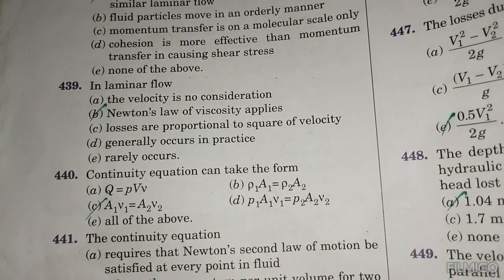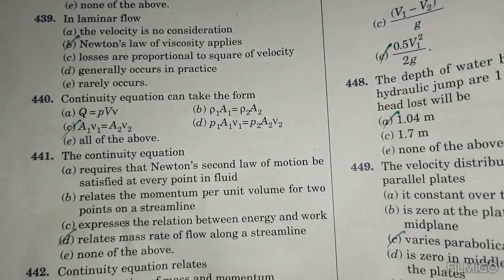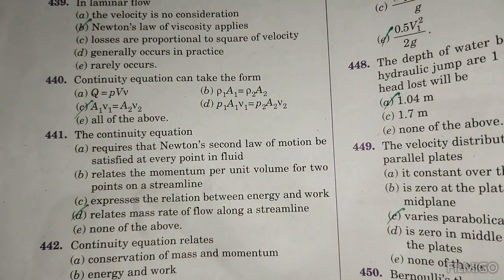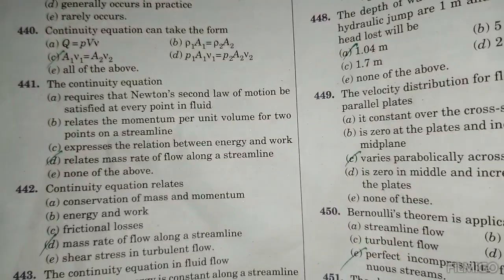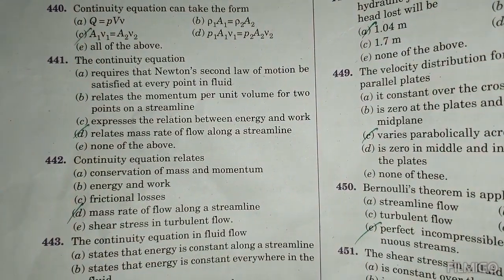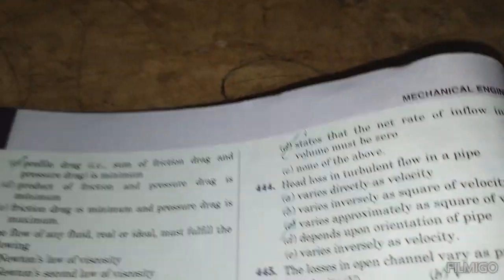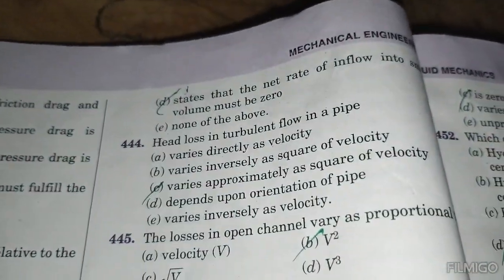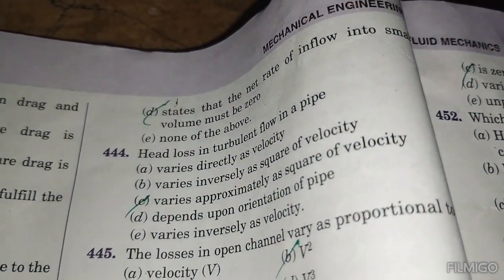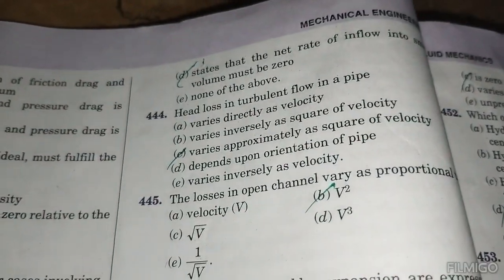The continuity equation can then be taken as A1V1 equals A2V2. The continuity equation relates mass flow rate along a streamline. The continuity equation in a fluid flow states that the net rate of inflow to a small volume must be zero.